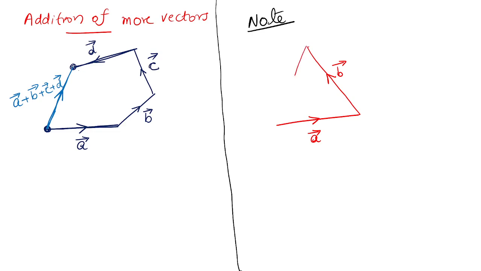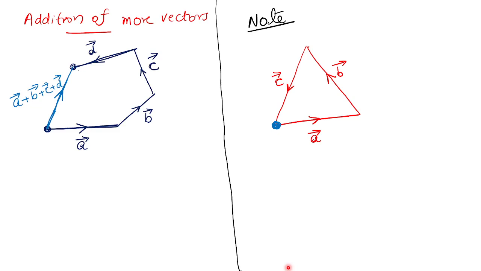Later I travel, and I got a displacement like this. In this case, I started my journey from this point. I travel in this direction, then B and then C. What is my total displacement? Tell me. I travel A, B and C. What is my total displacement?